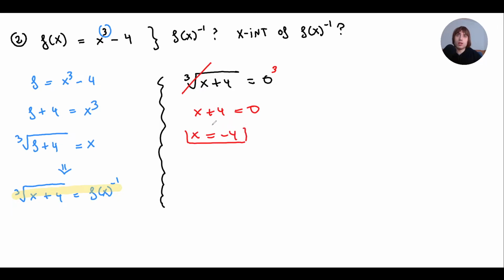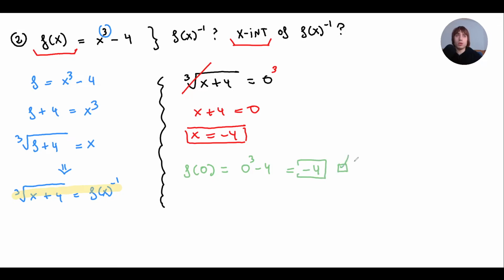That's the x-intercept. Another way of doing it, if the x-intercept is hard, which in this case it wasn't really hard, you could say, okay, the x-intercept of the inverse is the y-intercept of the original function. So I could just literally do f of 0, which is easier: 0 to the power of 3 minus 4, that is -4, which is even faster.